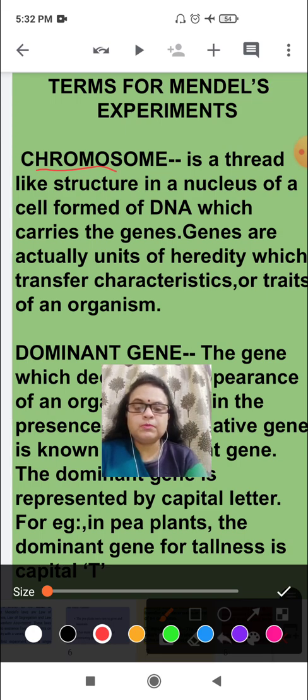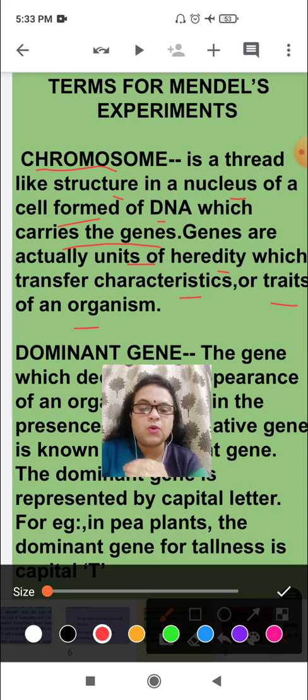Chromosome is a thread-like structure in the nucleus of a cell formed of DNA, which carries the genes. Genes are actually units of heredity, which transfer characteristics or traits of an organism. When features pass from the parents to the organism, genes are the units of heredity. They transfer characteristics or traits from parents to their offspring.